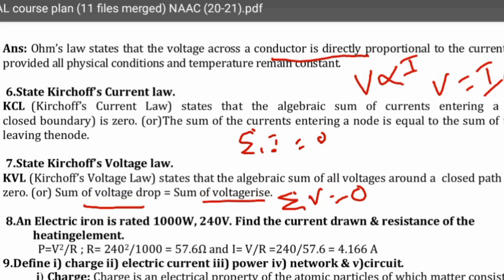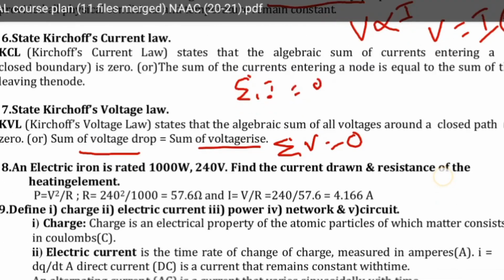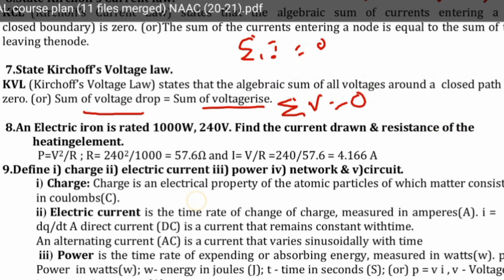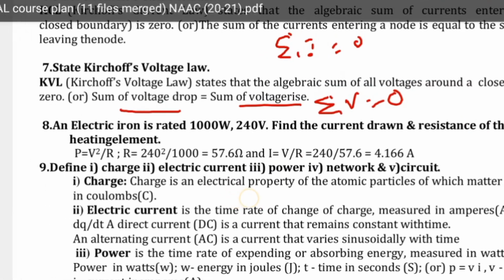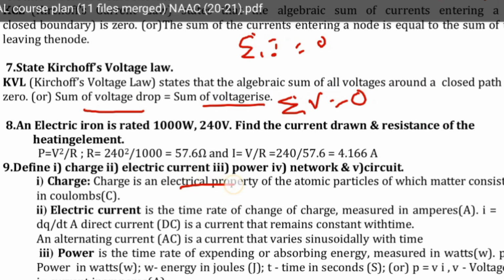Similarly, Kirchhoff KCL. What is meant by charge, electric current, power, network, circuit? A charge is measured in coulomb. A charge is an electrical property. It produces the flux, and is the atomic particle of which matter consists, measured in coulombs. Electric current means I equal to dq by dt, the charge transferred over a period of time.